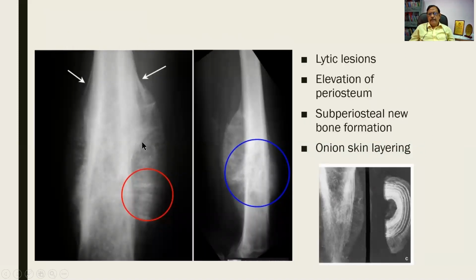Another feature will be perpendicular new bone, and there is an elevation of the periosteum called the Codman's triangle. But this is more classical of osteogenic sarcoma rather than Ewing's. Here also I am finding one. And look at this picture. The cross section shows multiple laminated layers. So lytic lesions, elevation of the periosteum, subperiosteal new bone formation, onion skin layering. These are the radiological findings. Please remember, Ewing's is a question for you in surgery, in orthopedics, in pathology.